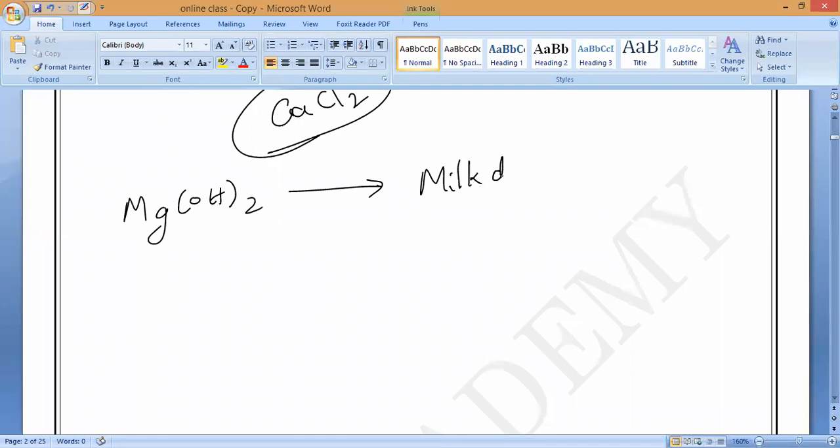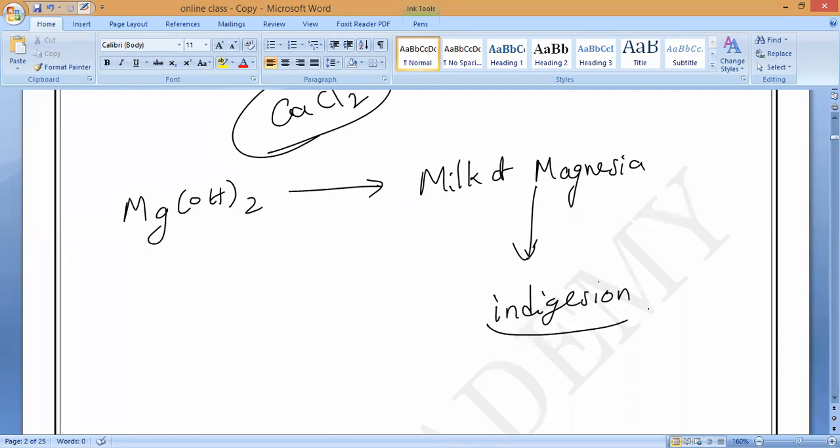This milk of magnesia is a mixture, a homogeneous mixture which we use for indigestion. So we have two substances which we use to control our acidity or indigestion.